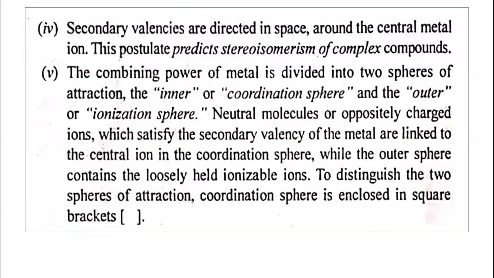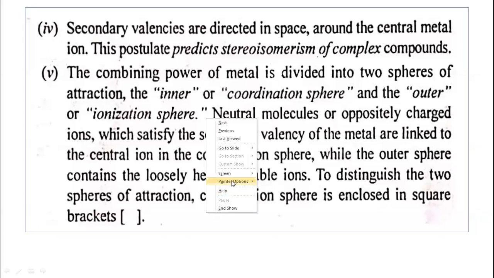This is the third assumption. Now let us see the fourth assumption here. Secondary valencies are directed in space around the central metal ion, and this postulate predicts the stereoisomerism of the complex compound. In stereoisomerism, we have already discussed geometrical isomerism and optical isomerism. So secondary valencies are directed in space around the central metal ion.